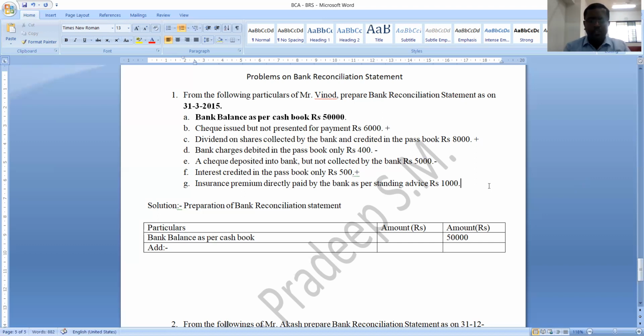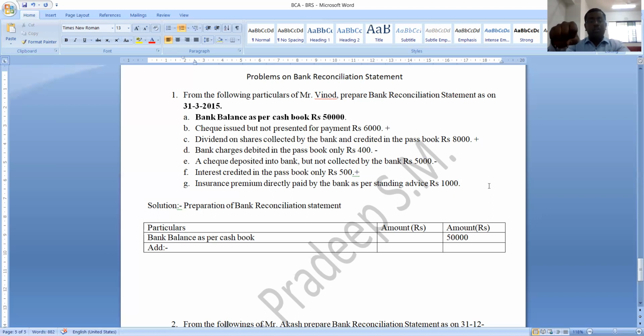Okay. Next transaction, insurance premium directly paid by the bank as per standing advice. Here the banker has paid your insurance premium as per your standing instruction. So when he paid the insurance premium, immediately he will reduce the bank balance in the passbook.